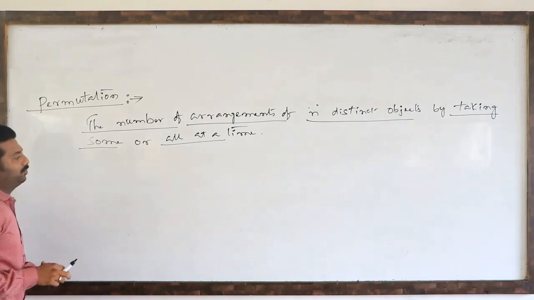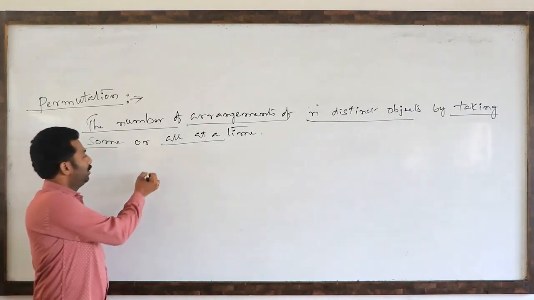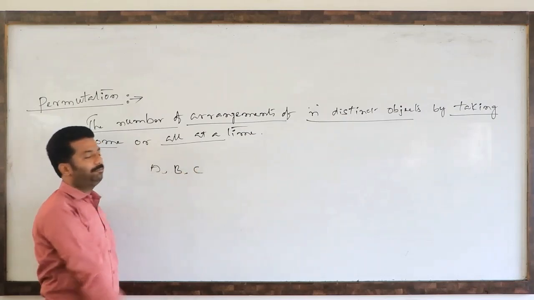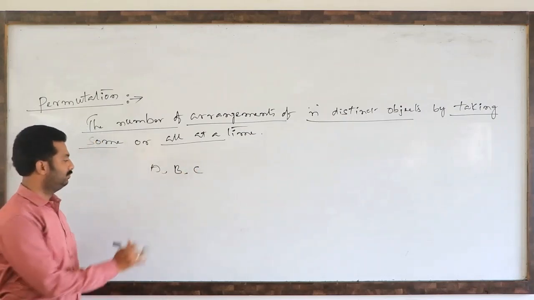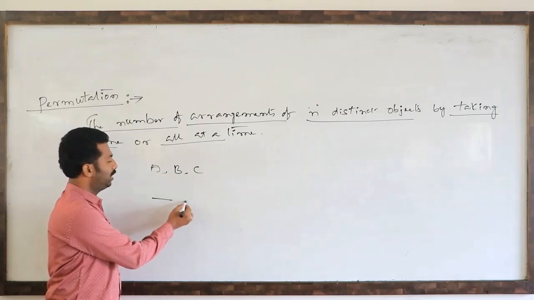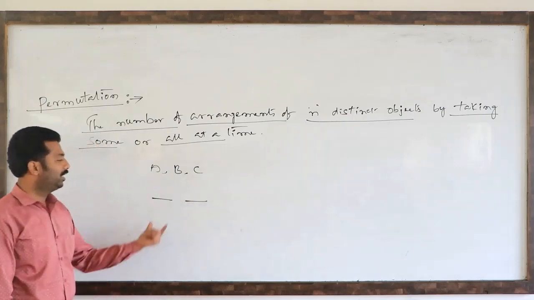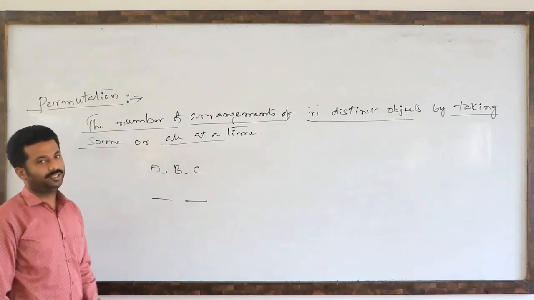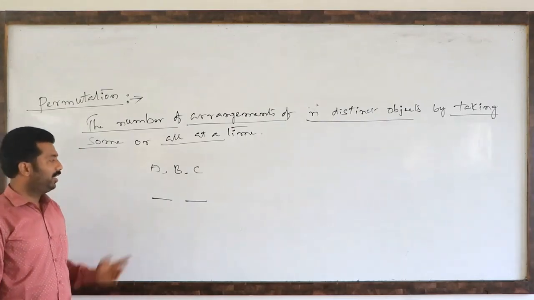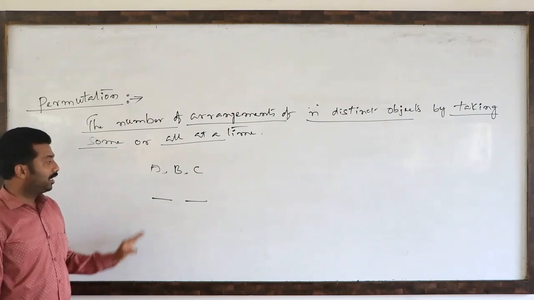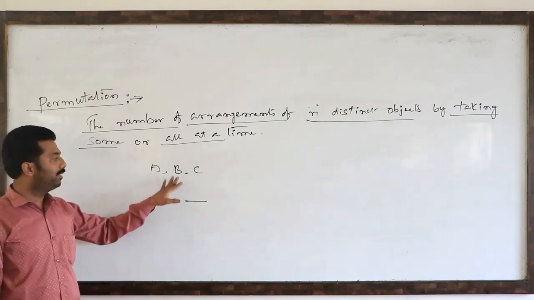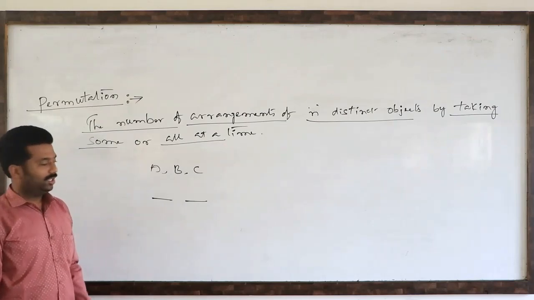One simple example. Suppose A, B, C, three persons are there. Suppose in a bus there are two vacant seats, and three members are standing. In how many ways can the conductor fill up these two seats with these three persons?